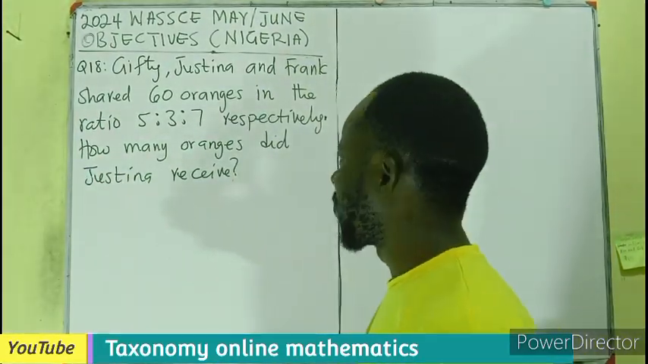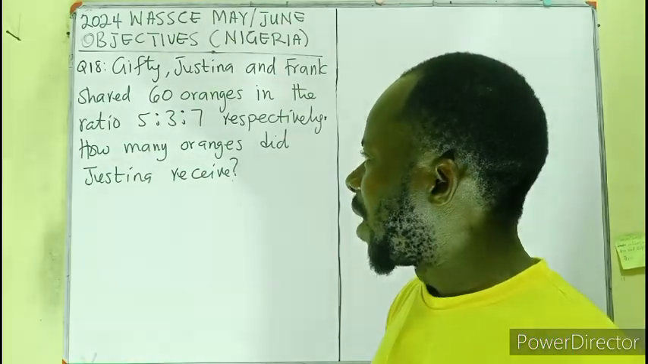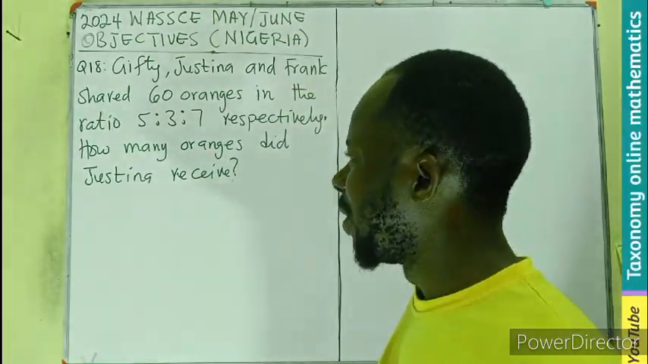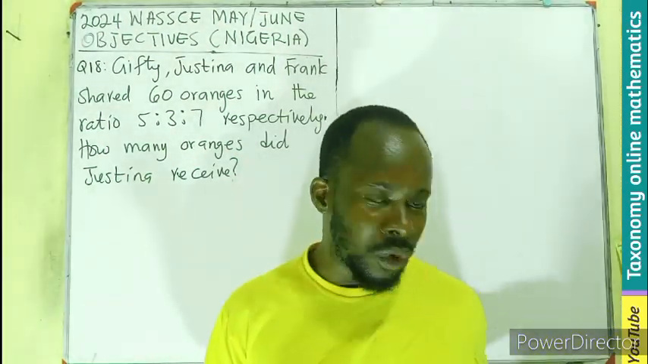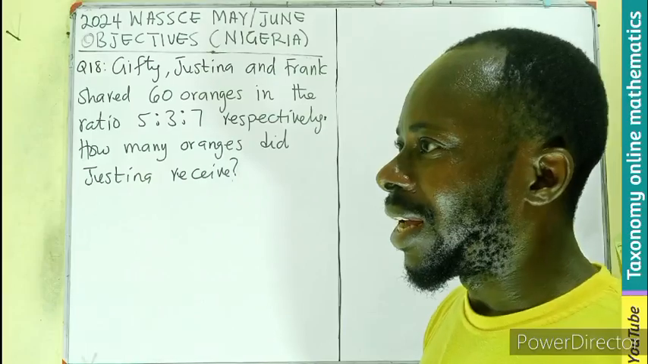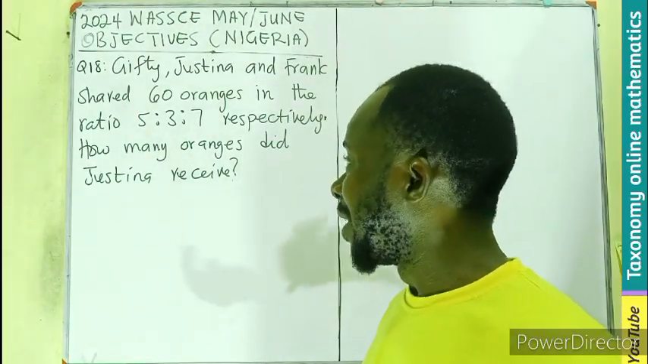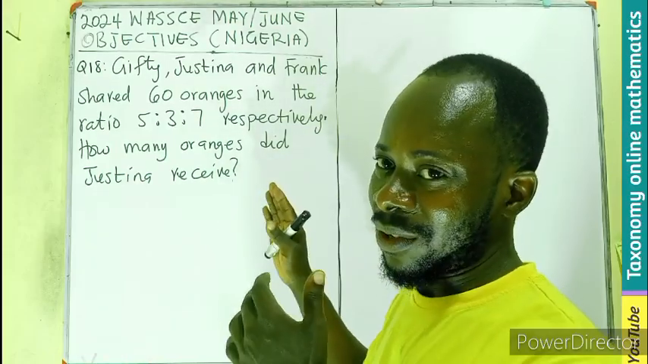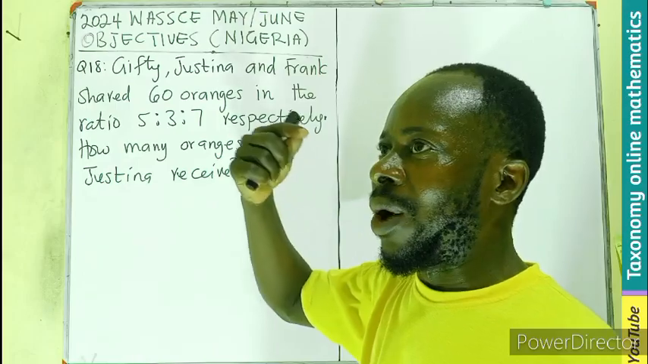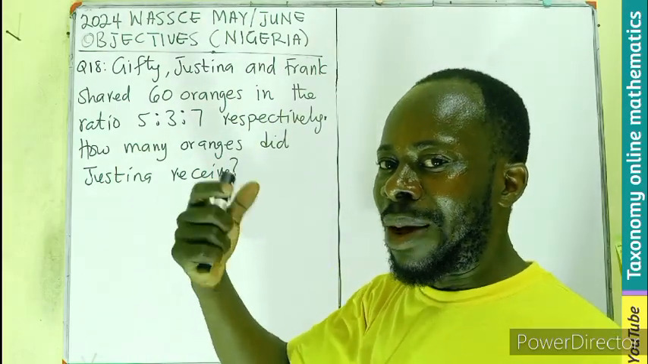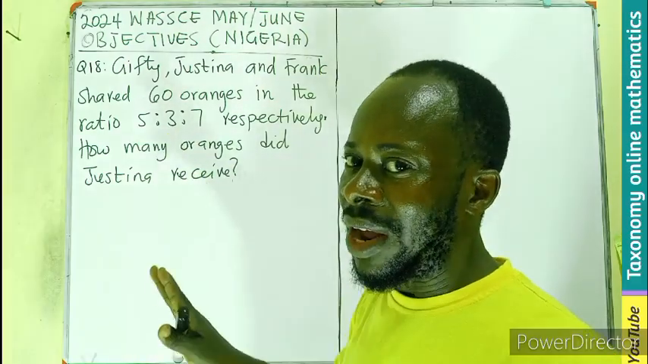Question number 18, WASSCE 2024, May-June edition. Gifty, Justina, and Frank shared 60 oranges in the ratio 5:3:7, respectively. How many oranges did Justina receive? So this is just a simple division of a quantity according to a given ratio. We can find the total part or total division, then divide the oranges into one part. What will be the number of oranges in that one part? Then multiply by 3 to get our answer directly.